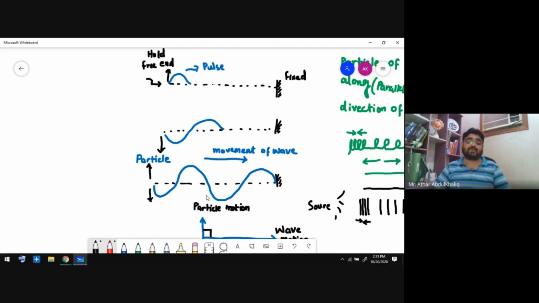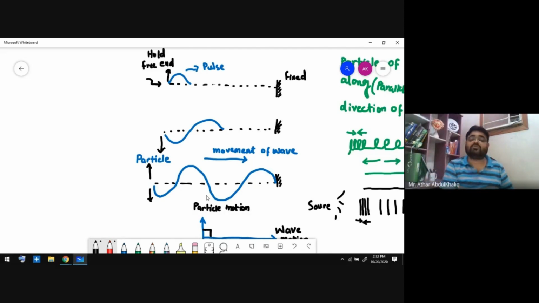You can also see this at your home. Fill a tub or a bucket with water and put two or three pieces of small paper on it, and then take a pen and dip it again and again. When you dip the pen, waves will be produced. These waves will move in an outward direction, but the paper will not move with the wave. The paper will just move up and down.